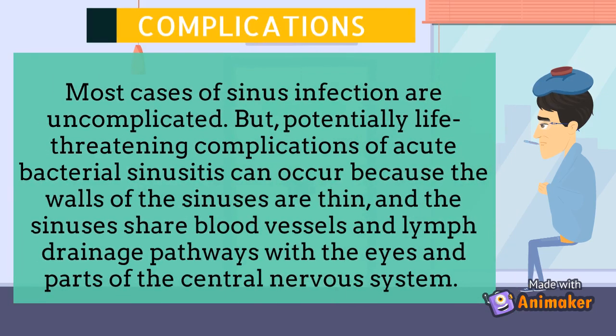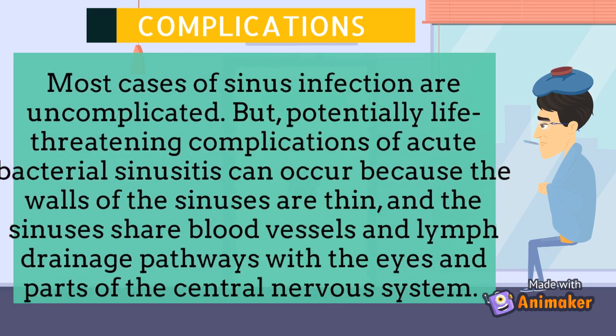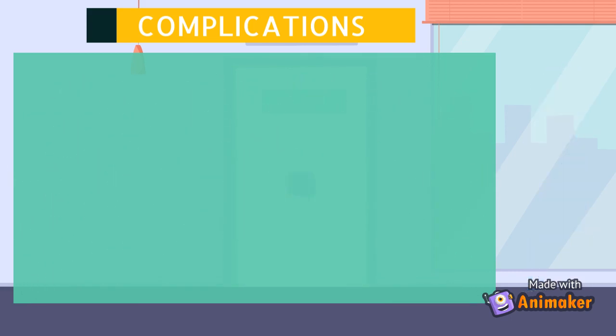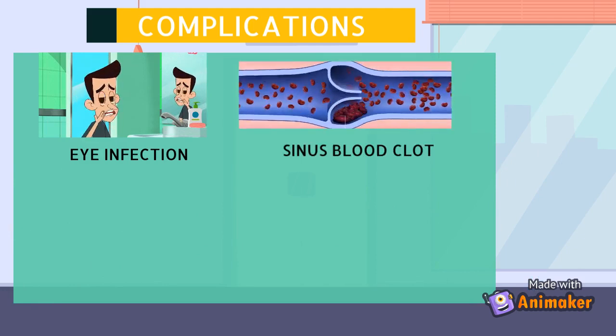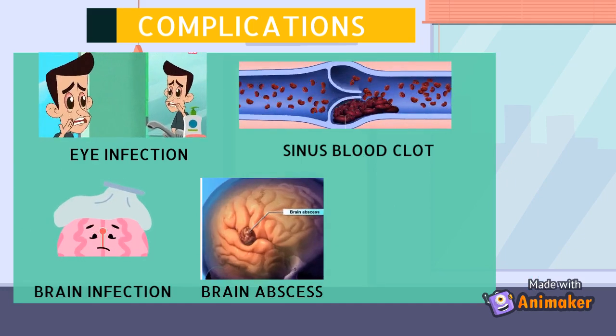Complications of sinusitis. Although most cases of sinus infection are uncomplicated, potentially life-threatening complications of acute bacterial sinusitis can occur. This is because the walls of the sinuses are thin, and the sinuses share blood vessels and lymph drainage pathways with the eyes and parts of the central nervous system. Complications of sinusitis include infection of the eye and its surrounding tissue, sinus cavity blood clot, thrombosis, brain infection, brain abscess, and bone infection.